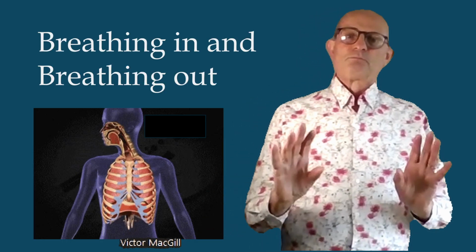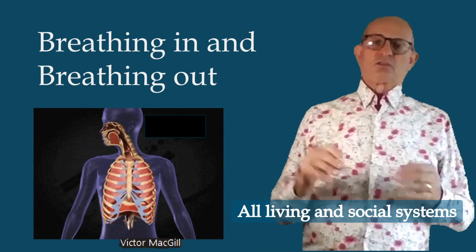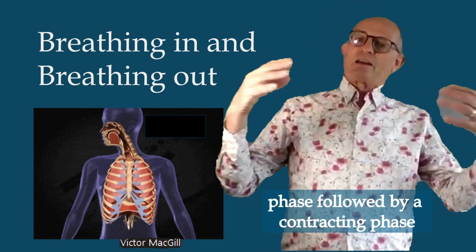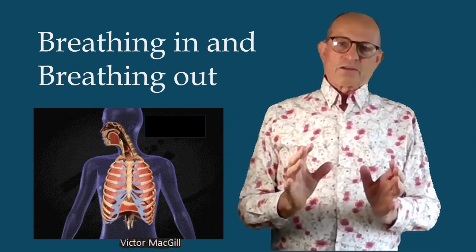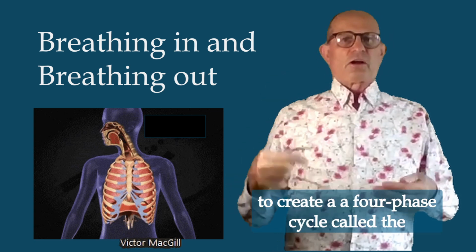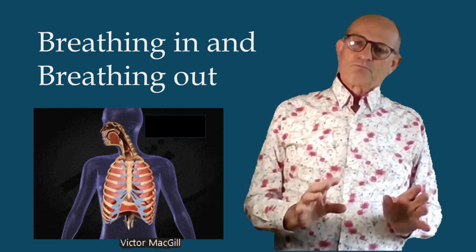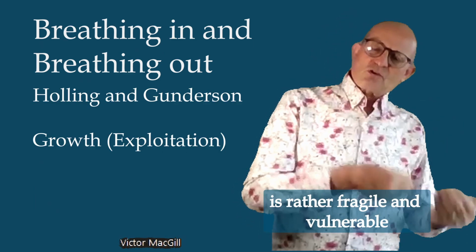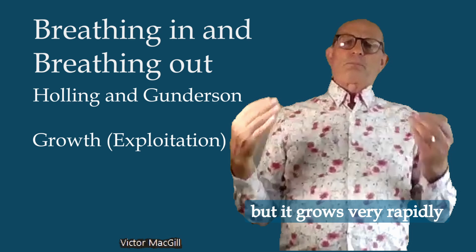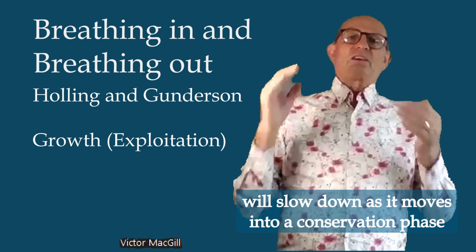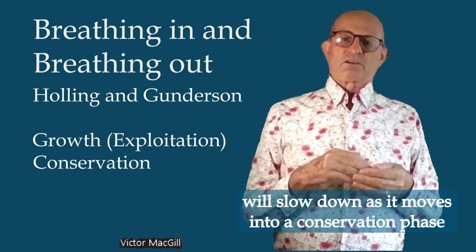Life breathes. All living and social systems live in a cyclical flow. At the start, there's an expanding phase, followed by a contracting phase. Holling and Gunderson expanded on this to create a four-phase cycle they call the adaptive cycle. So, initially an animal or organization is rather fragile and vulnerable, but it grows very rapidly. Eventually, however, this growth will slow down as it moves into a conservation phase.